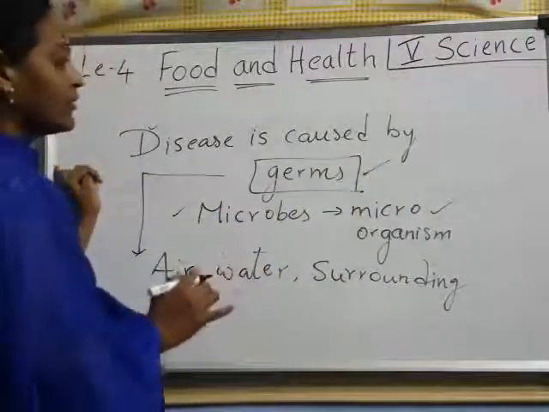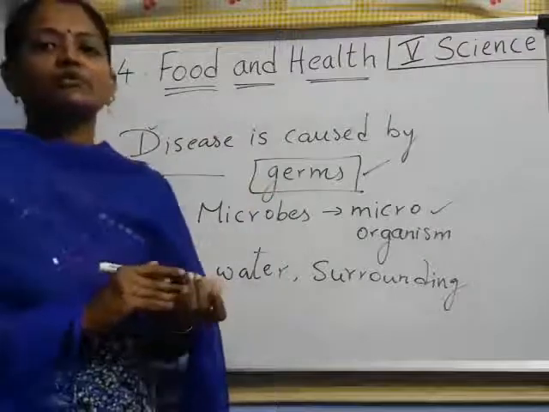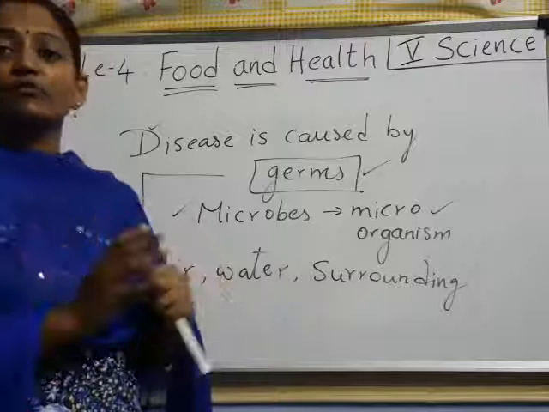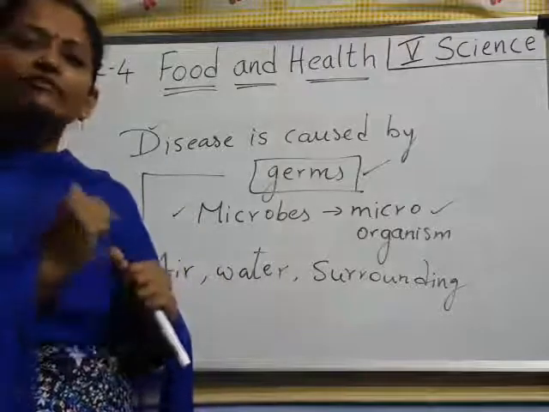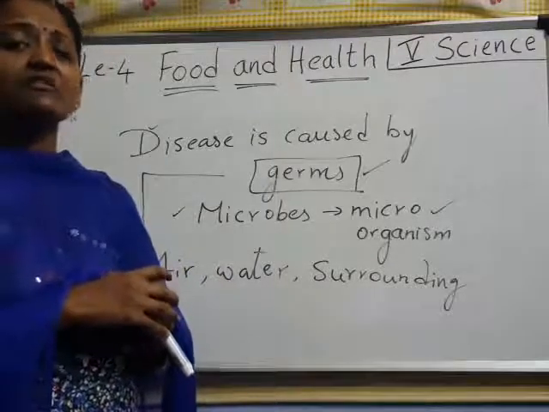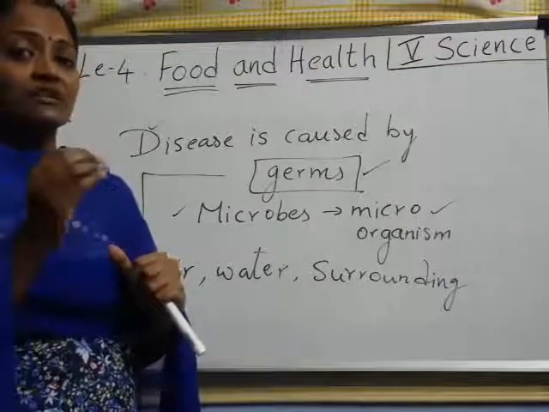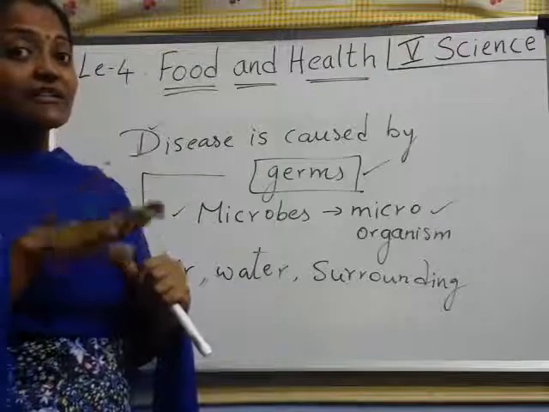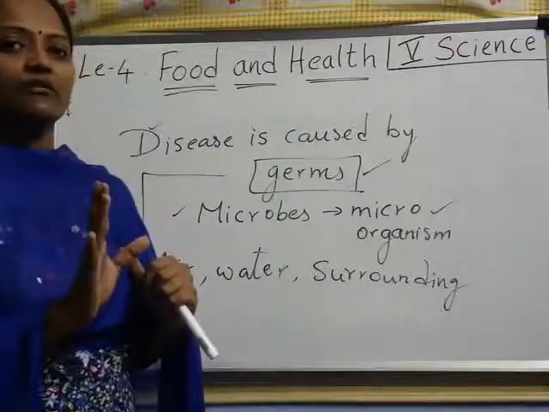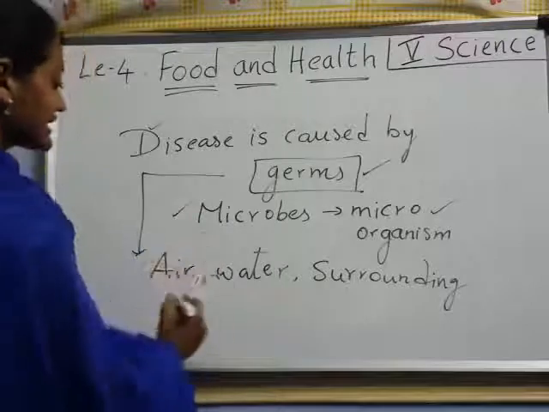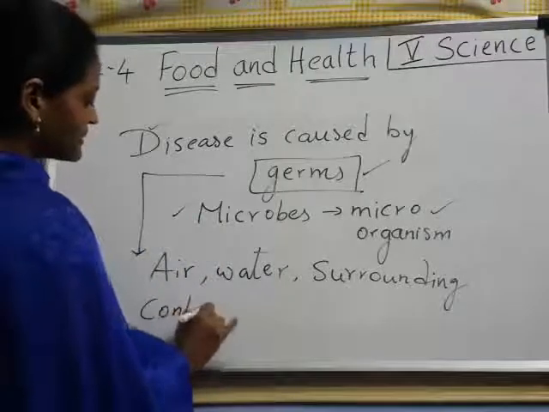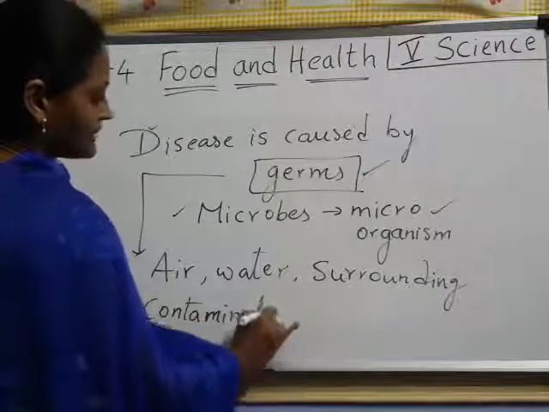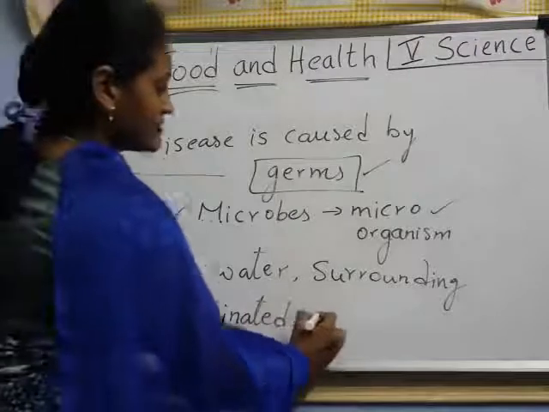Understood, children? Now see, suppose you are eating any food item, and if you leave that food like that for a few hours, then what happens? You are getting a bad smell, right? Why are we getting a bad smell? Do you know, children? Because some microbes start growing in that food and that makes it spoil. That we call contaminated. Remember this word, contaminated. Contaminated means it is nothing but spoiled.